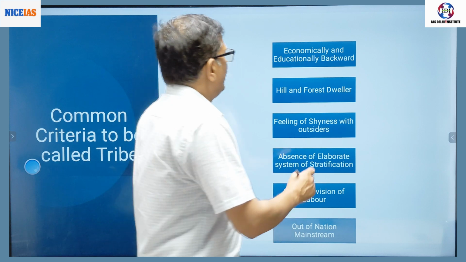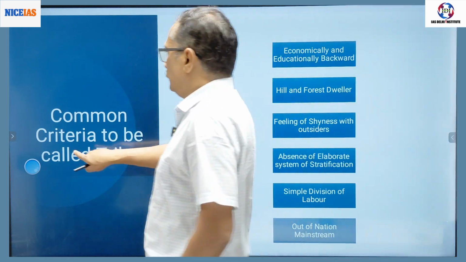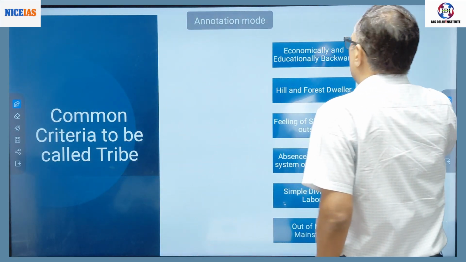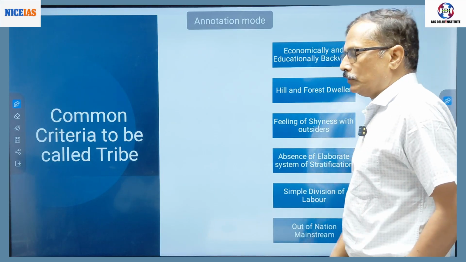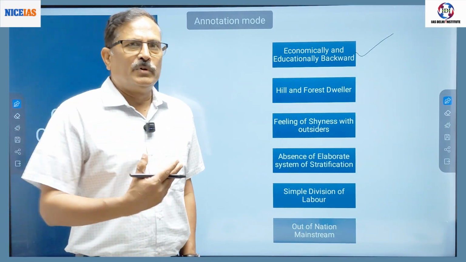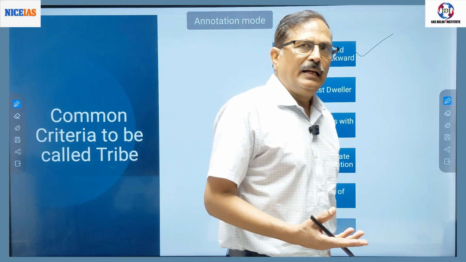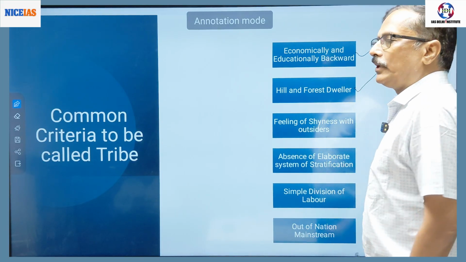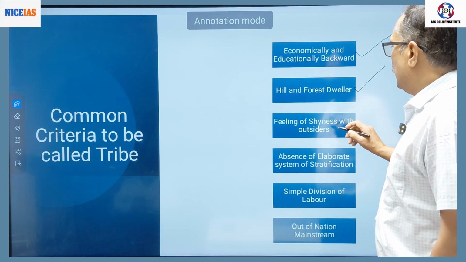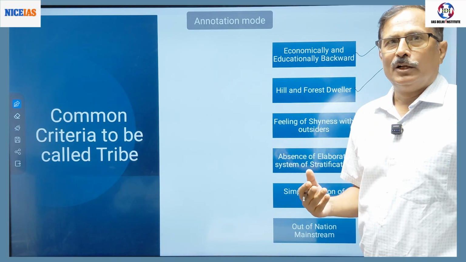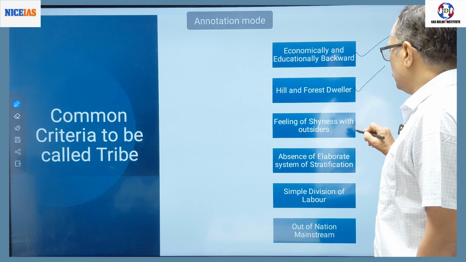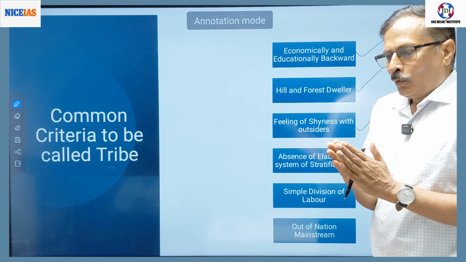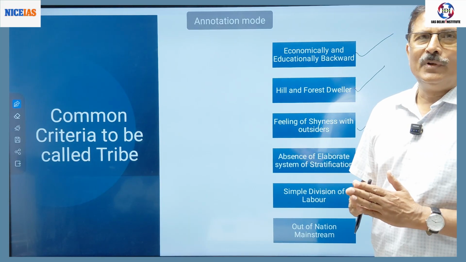You will find that these are economically and educationally backward. Most of the tribes are economically and educationally backward. They are hill and forest dwellers. They feel shy when they come in contact with outsiders, because they consider themselves quite distinct from the rest of the population.